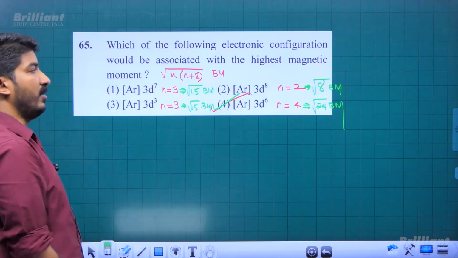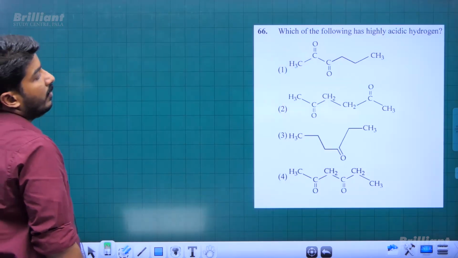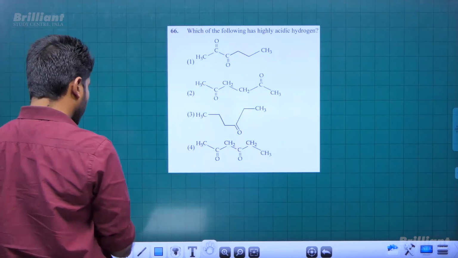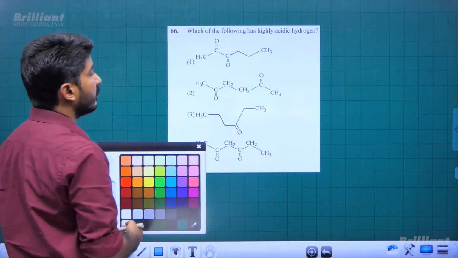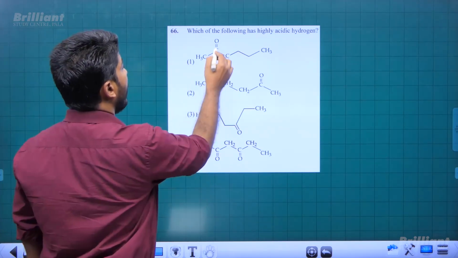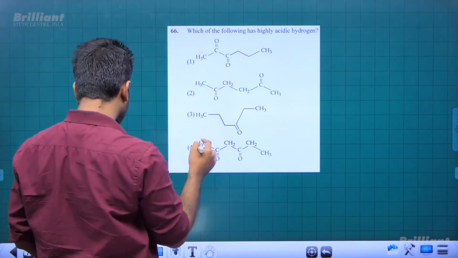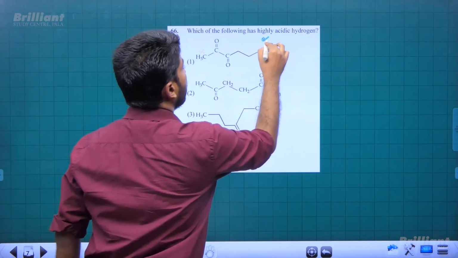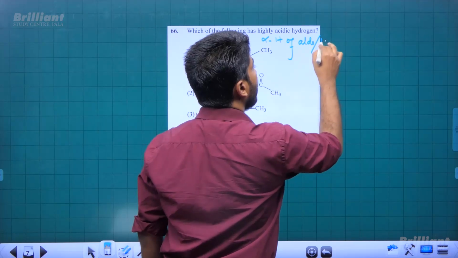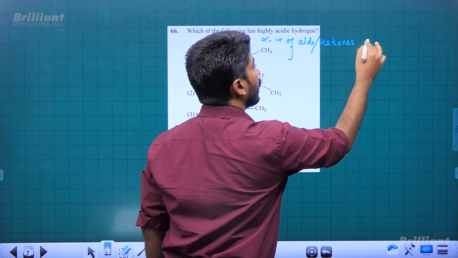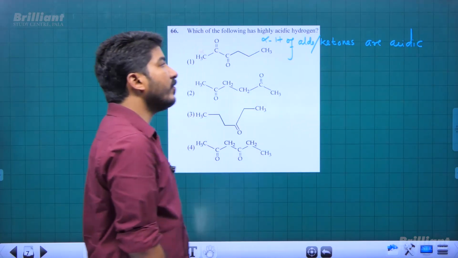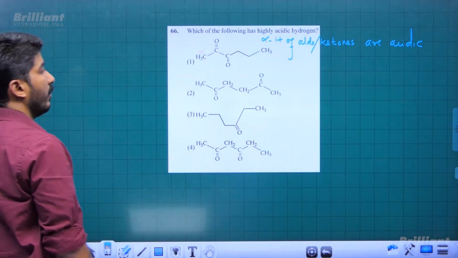Fourth is the answer. Now, which of the following has the highest acidic or highly acidic hydrogen? So most acidic compound among the following, right? So we have carbonyl compounds in all the 4 options, and we know that alpha hydrogens are acidic. Alpha hydrogens of aldehydes or ketones are acidic, you know, due to the minus I or strong electron withdrawing effect of the carbonyl group, right?